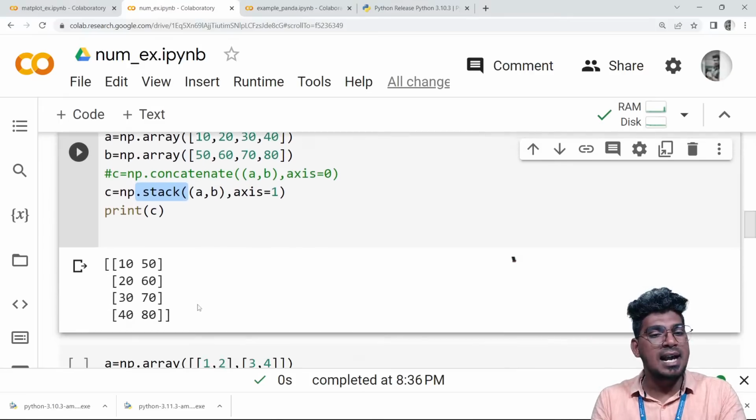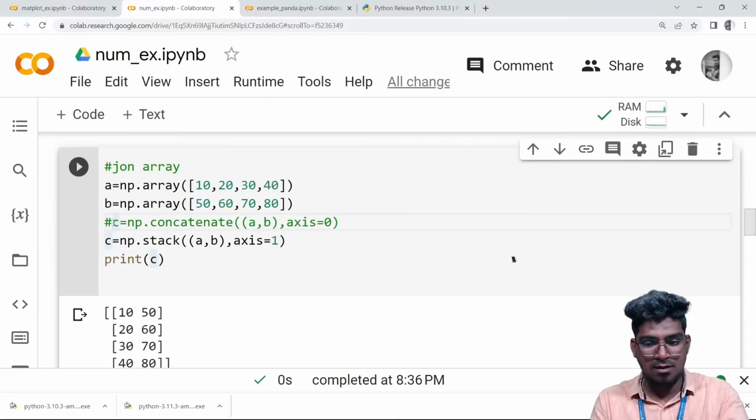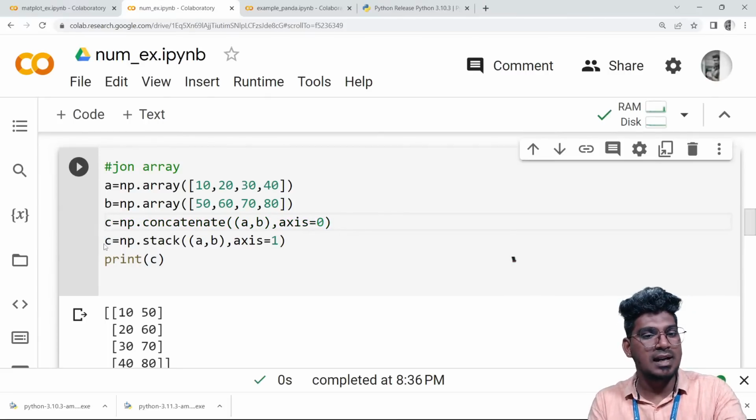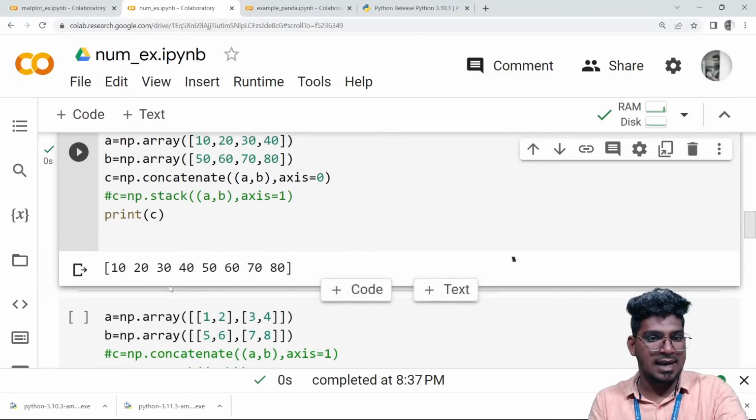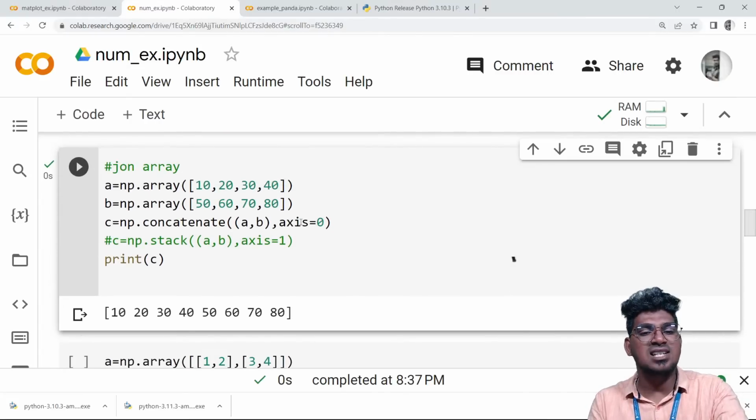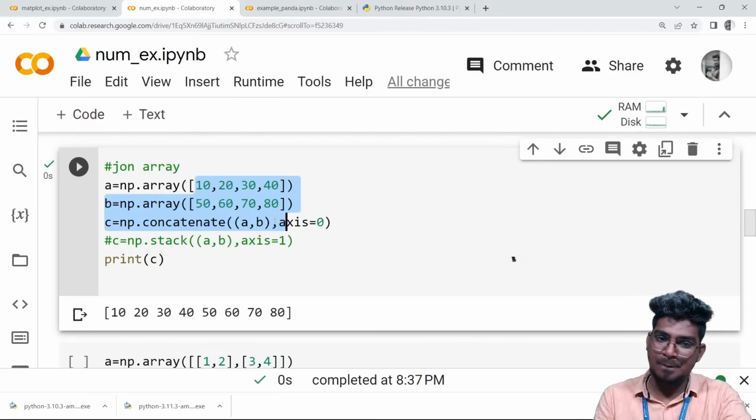Okay, then after that, you can see it here. This is actually for an example. You can see it here. I will tell you one by one. I'm going to run this, and you can see it here. The axis 0 is nothing but it is going to be added like this. For example, 10, 20, and 30, and also 40 and 50 and 60, 70 and 80.